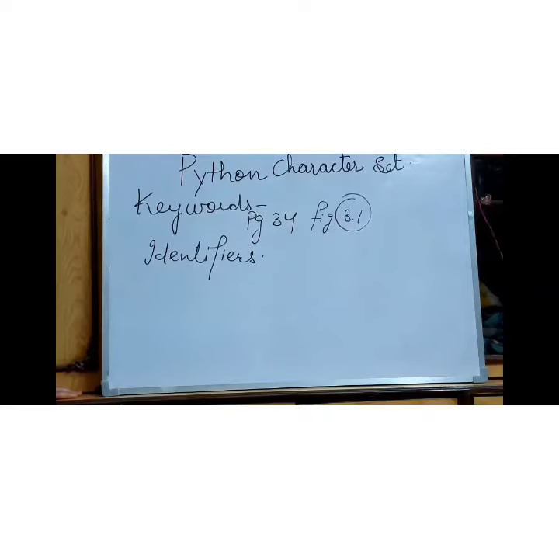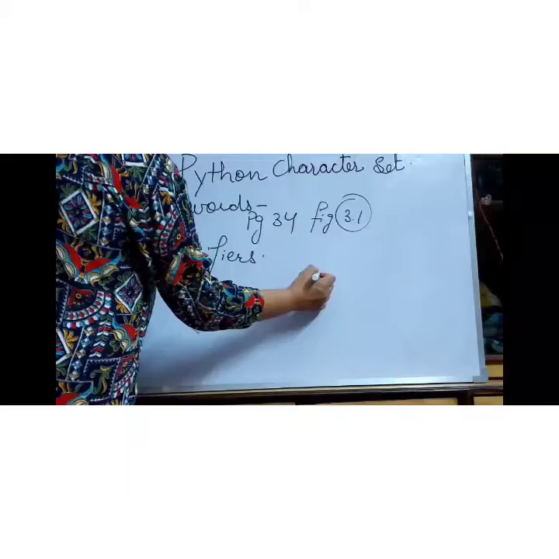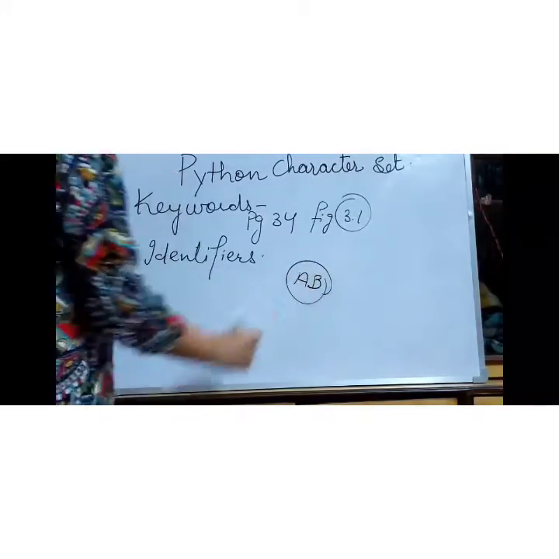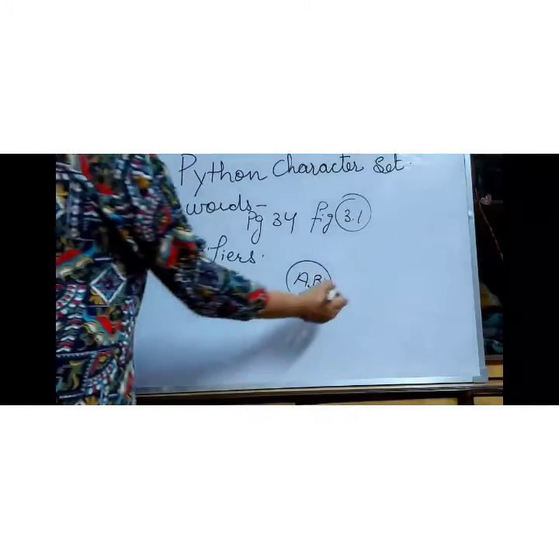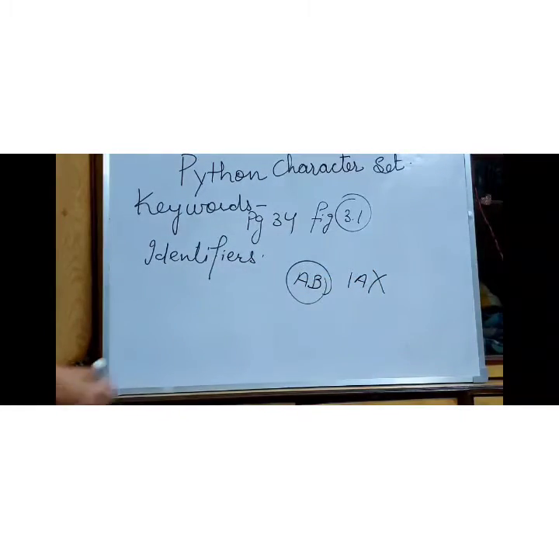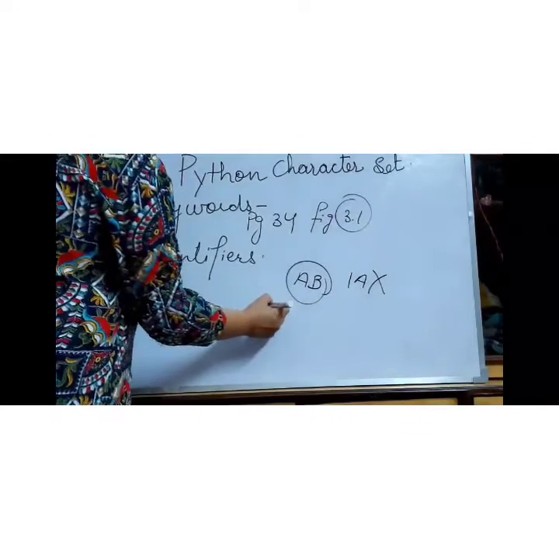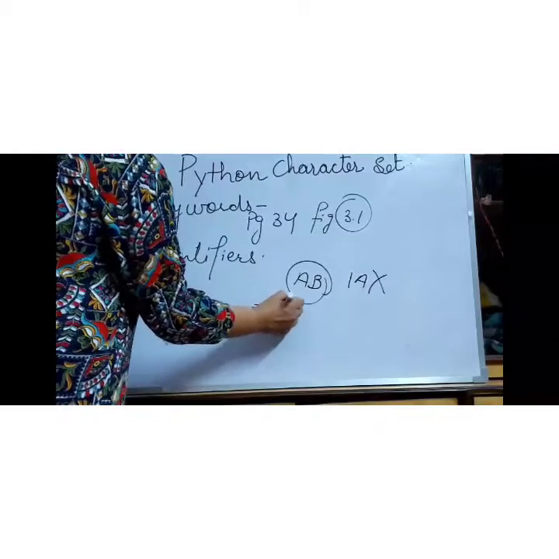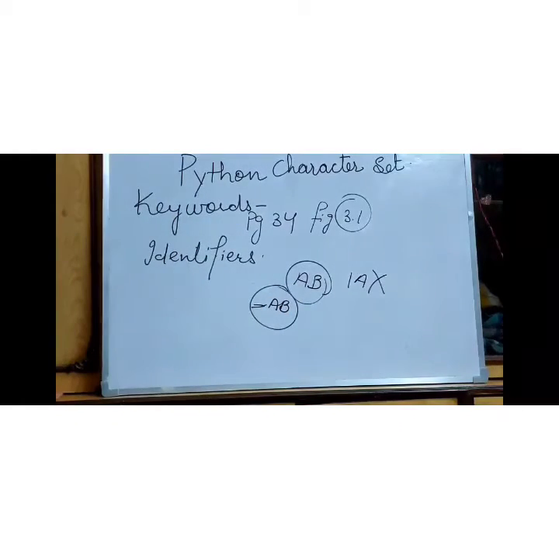Identifiers cannot start with a digit. Always start an identifier with a letter, like A, B. This is an identifier. If you write 1A, this will be wrong. Underscore is also considered as a character, so if you write _AB, this is also correct.